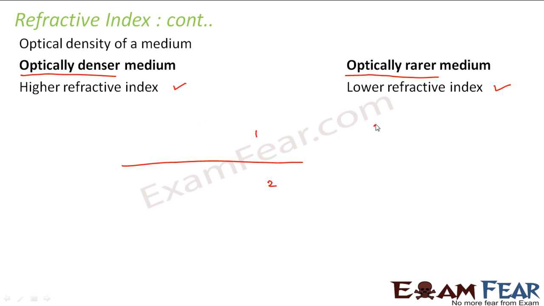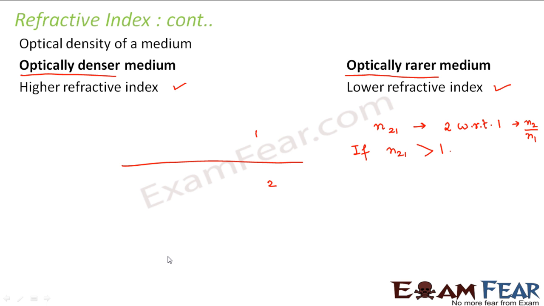Let us suppose I say n21. What is n21? It is the refractive index of 2 with respect to 1. This is written as n2 by n1. If we say that n21 is greater than 1, what does this mean?